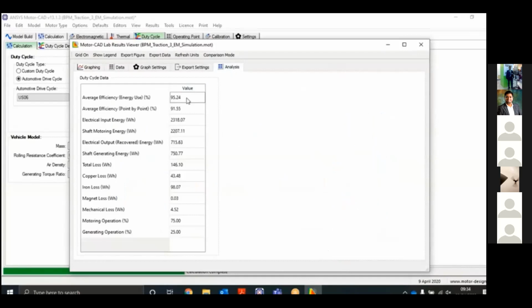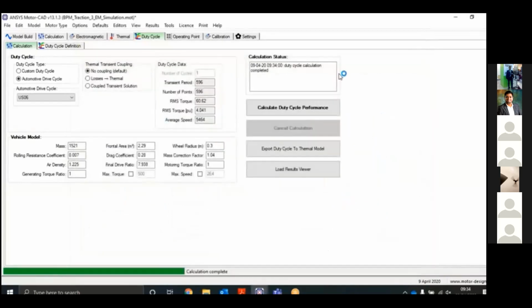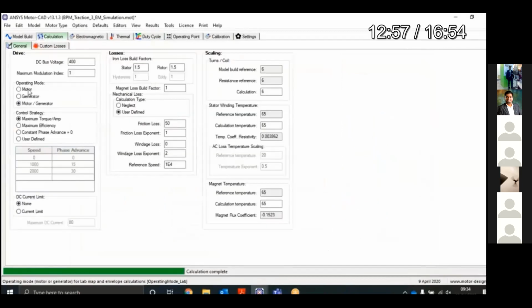If you click on the analysis, you will get the average efficiency of 95.24 for that particular operation. This is the energy input: motoring operation 75 and the generating operation is 0.225.